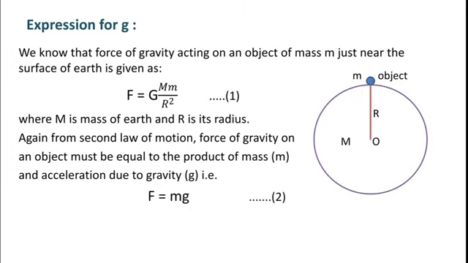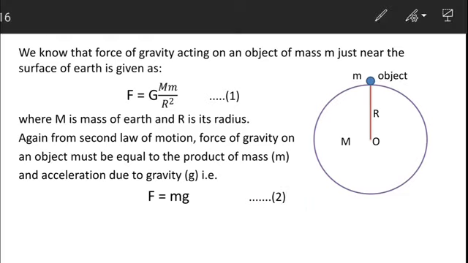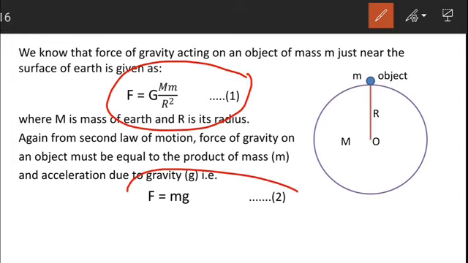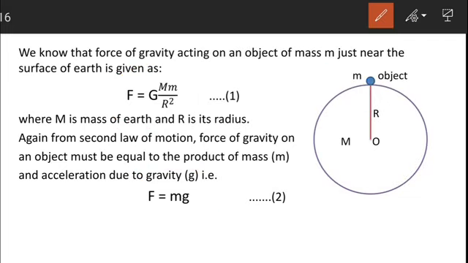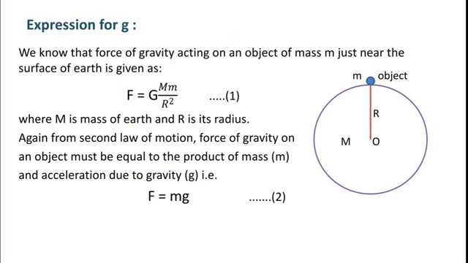So we can write capital F equals mg. Let us say this is equation number 2. Since equation 1 and equation 2 both represent the same force, that is force of gravity, hence we can equate these two equations.